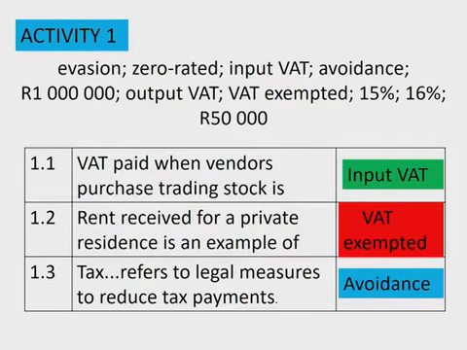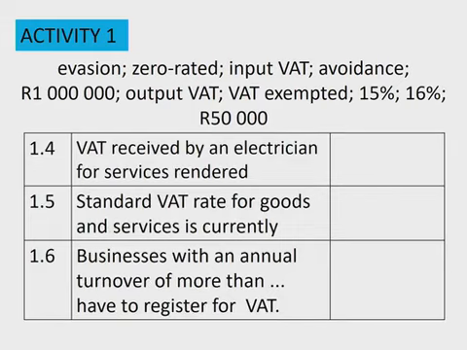Okay, so we're just looking at those three again. So we've got the input. That's when we're buying goods and services. An example of an exempted item will be the rent that we are receiving, we're not allowed to charge VAT on rent. And then we also spoke about tax avoidance, and the difference between tax avoidance and tax evasion.